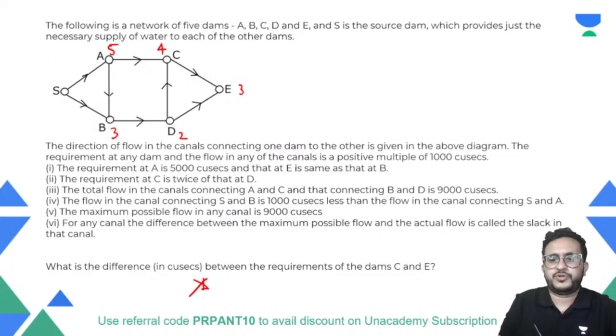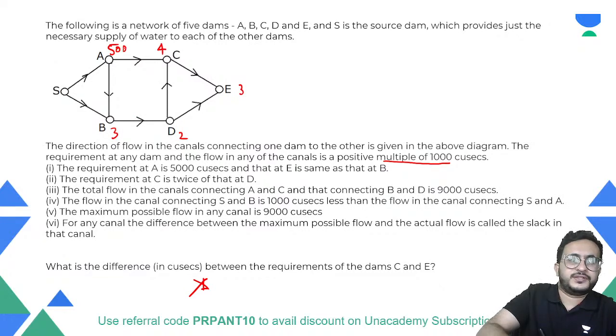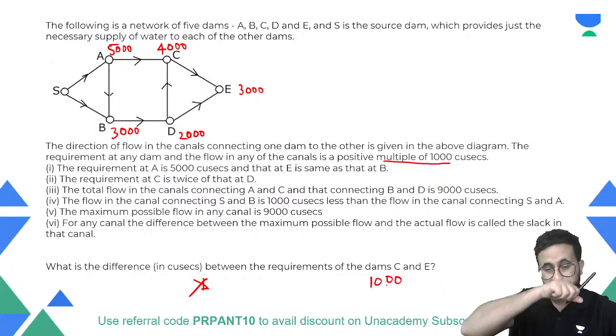Why? Because this is in multiples of 1000, right? For our convenience we have taken these. Actually this is 5000, this is 4000, this is 3000, this is 2000, this is 3000. Okay, so the difference is actually 1000.